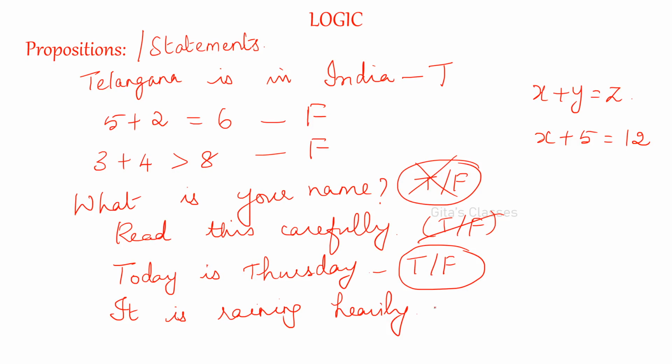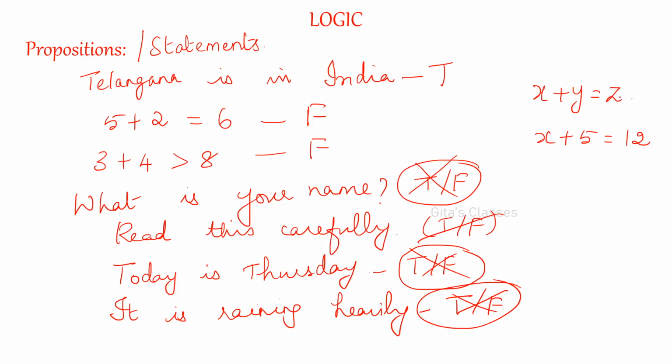It is raining heavily now. So now rain has stopped, right? Yesterday, had I recorded this, it was raining heavily, I would have given true. But if I see now, false. When you are watching this video, that time also it may be false or true, we don't know, right? These are all variable timings. You cannot assign true or false for this because it depends on outside timings. Timings are varying. So, they are not propositions.